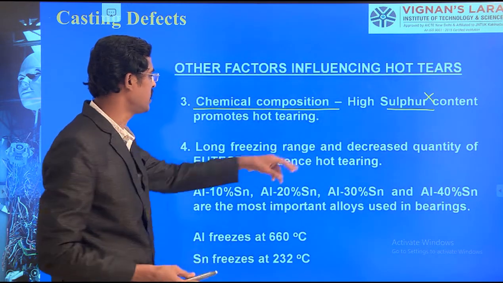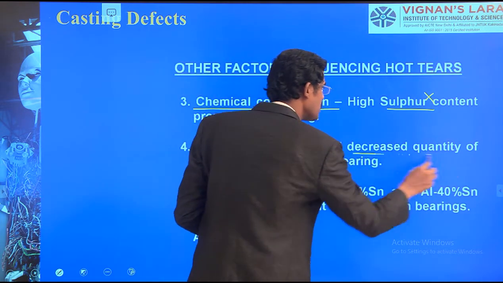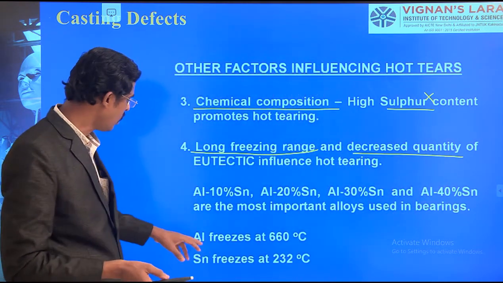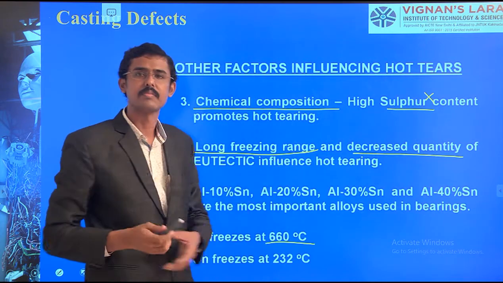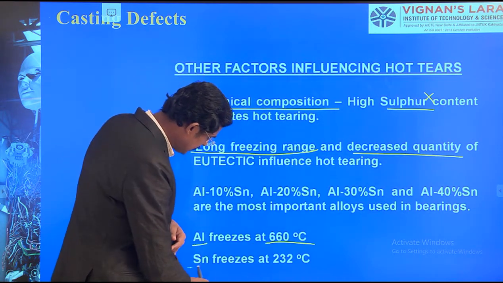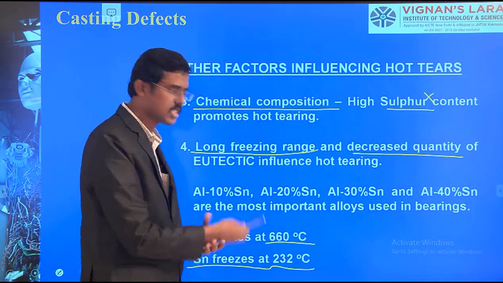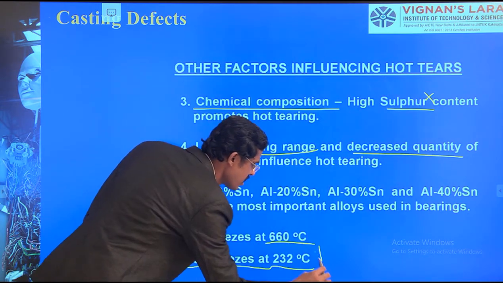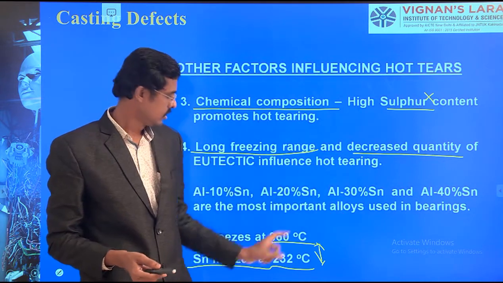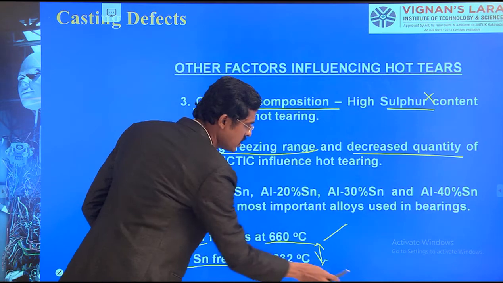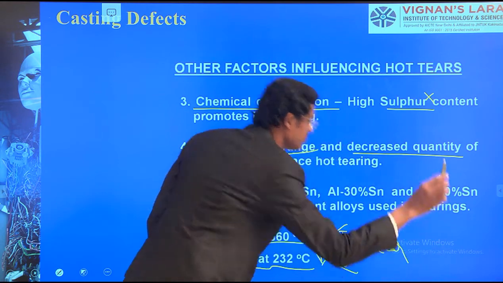Okay, the long freezing range, see, I told you. The long freezing range or decreased quantities will not help. For example, aluminium freezes at 660 degrees centigrade. Similarly, tin freezes at 232 degrees centigrade. There is a difference of nearly 400, nearly 300 degrees. This difference should not be there. Otherwise, each solidifies separately, and this difference in solidification creates the hot tearing. This should not be there.